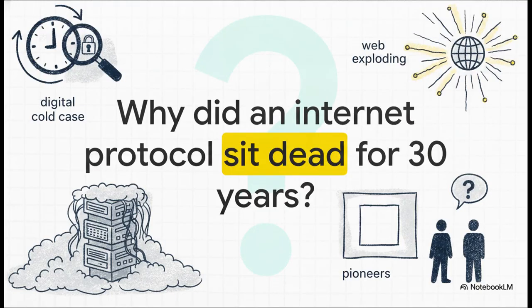To really grasp the magnitude of this breakthrough, we actually have to start with a digital cold case. It's a genuine 30-year tech mystery. Why did a foundational piece of the internet's architecture just gather dust, while the rest of the web completely exploded around it? It's astonishing when you think about it. The pioneers of the internet foresaw exactly what we needed. They built a placeholder for it, and then, well, absolutely nothing happened.